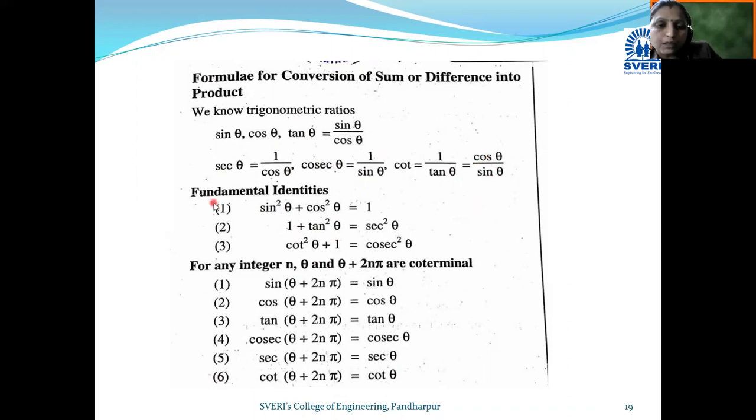And fundamental identities, we already saw this, and this is the conversion of sine of 2n pi plus theta becomes sine theta, that means allied angles. Already we learned this. We saw allied angles conversion in the previous PPT.